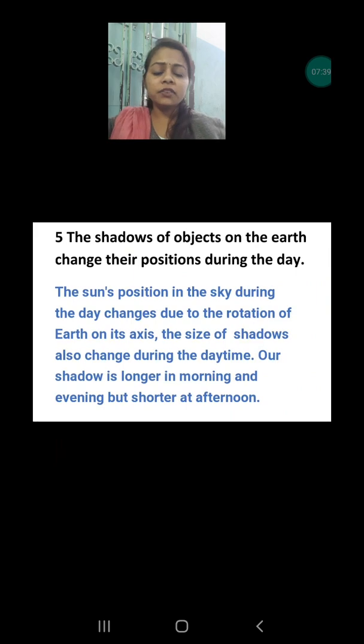So this is the only reason. The reason is the rotation of the Earth. Due to the rotation of the Earth, the position of the sun rays falling on the Earth also changes, and due to that the shadow also changes. The size of the shadow changes during the daytime. The sun's position in the sky during the day changes due to the rotation of Earth on its axis. The size of shadows also changes during the daytime. Our shadow is longer in the morning and evening, but shorter in the afternoon.